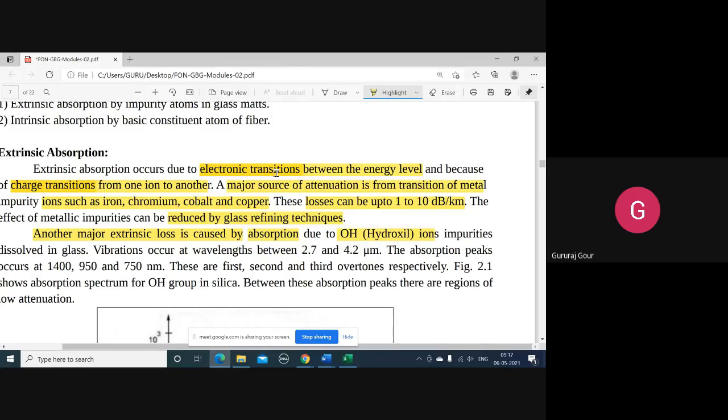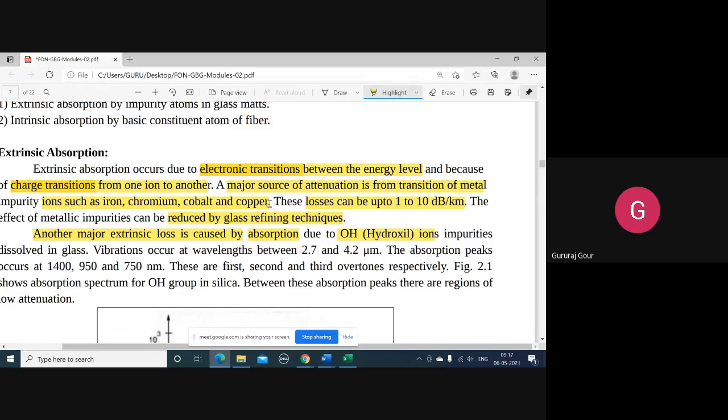One is electronic transitions happening between the energy levels. Another one is the charge transitions concerned with the ionic transitions. The major percentage of attenuation is from the transition of metal impurity ions like iron, chromium, cobalt, and copper.